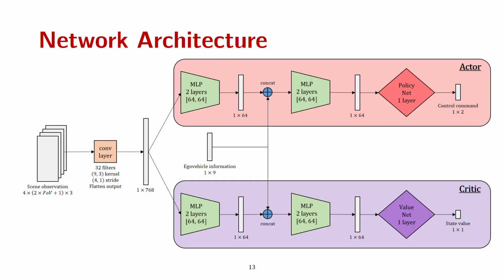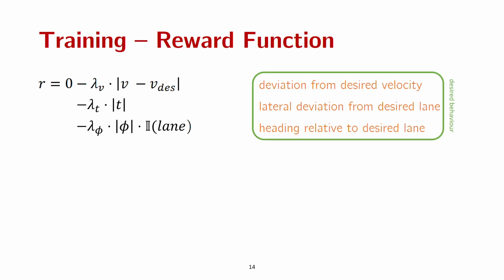The network itself looks a little something like this. The input observation tensor is first convolved and flattened to a 768-dimensional vector. This is then passed through both the actor and critic networks, where it is concatenated with the ego vehicle feature vector in the middle. We finally obtain beta distribution parameters and an estimate of the value of the state, as in standard actor-critic architectures.